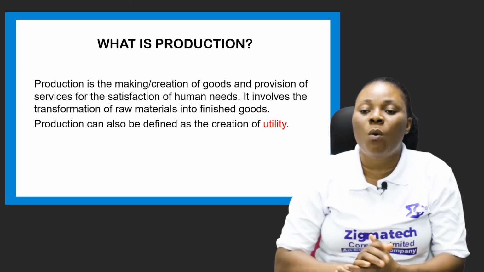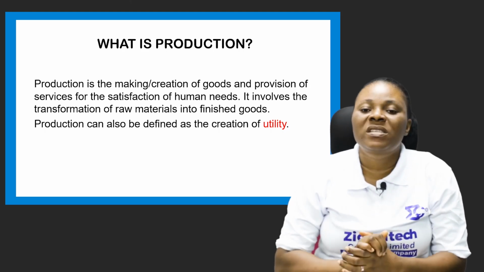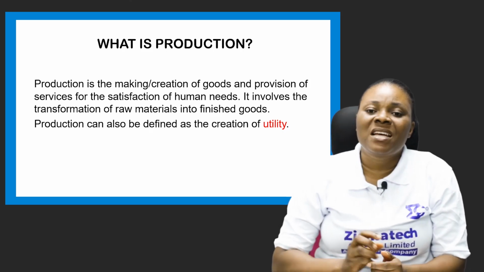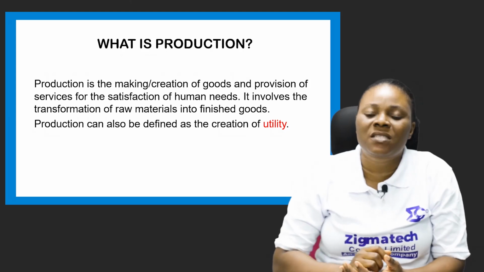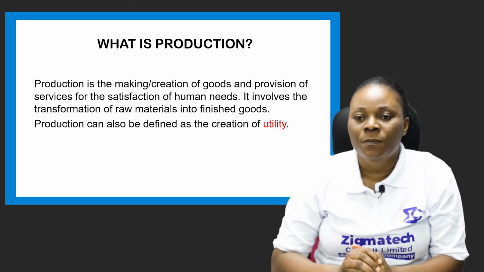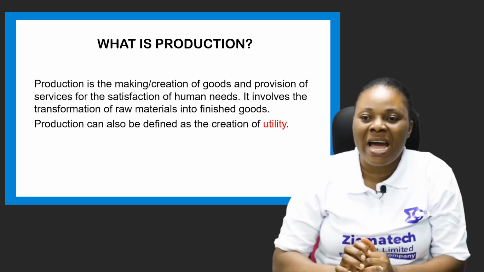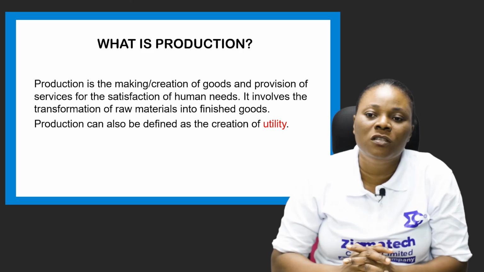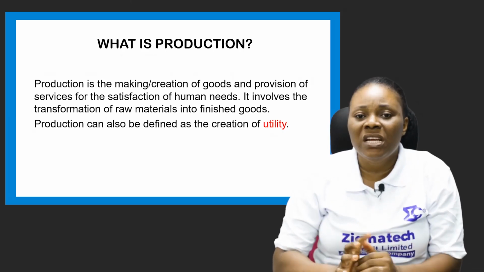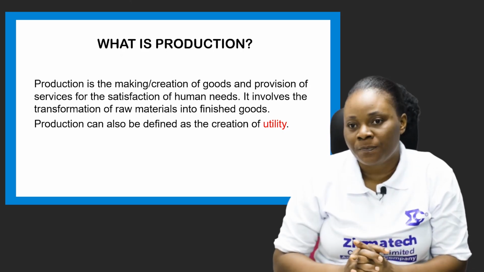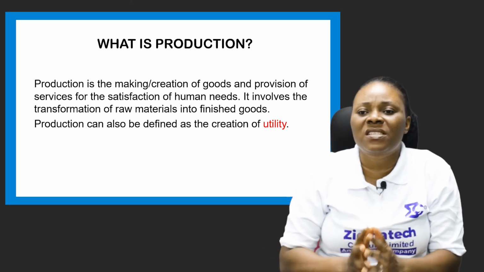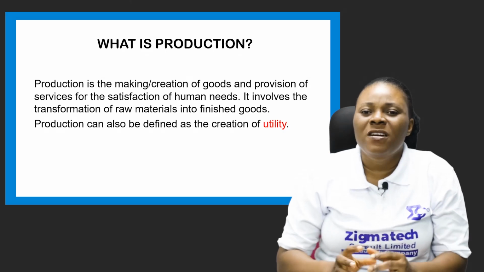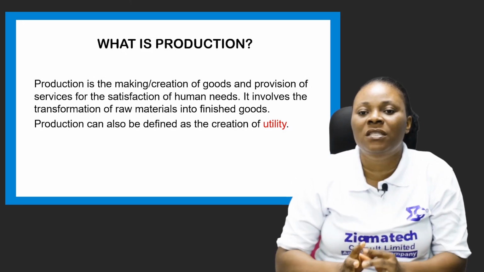What do we mean by the word utility? Or when we say that a product has utility, what's the meaning? It means that the product is able to satisfy the need of people. Any product you acquire and it does not satisfy your need, it means that such a product does not have what? Utility. So the purpose of production is for goods and services to be created or made using raw materials for the satisfaction of human wants.